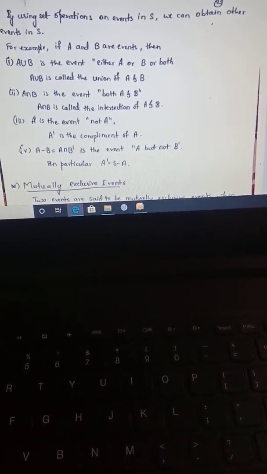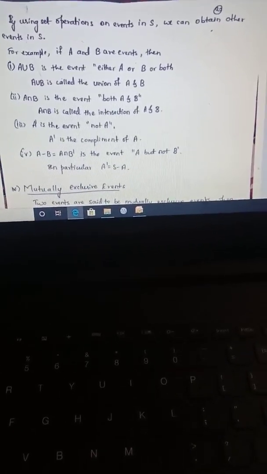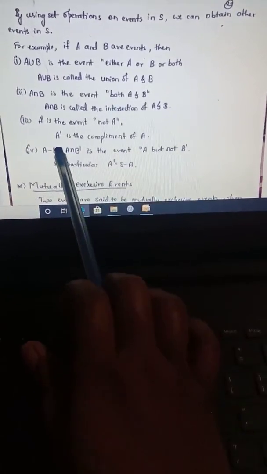A dash is the event not A. Suppose we have a set S and there are two events A and B; A dash is nothing but the event only B, not A. It is the complement of A. Next, A minus B. A minus B is nothing but A intersection B dash. So it is the event A but not B. In particular, A complement is S minus A.